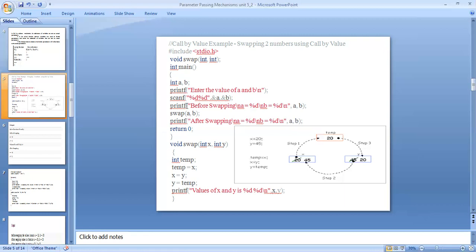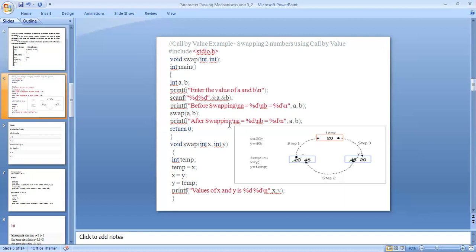And printf("Before swapping\n a = %d\n b = %d\n", a, b). It means that when you enter the values, if suppose I am taking a equal to 20 and b equal to 10, before swapping a equal to 10, b equal to 20. Then swap(a, b); ending with a semicolon.